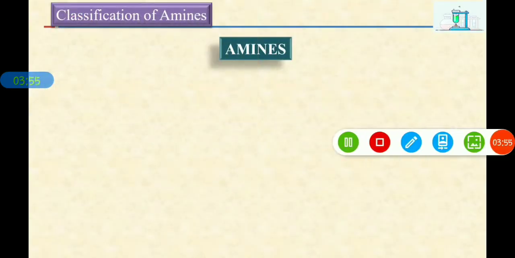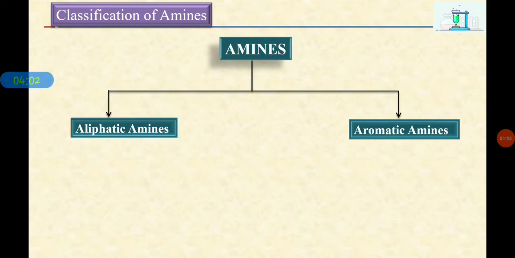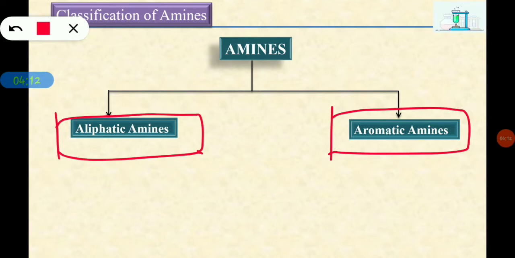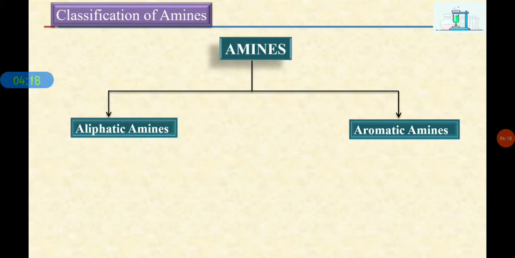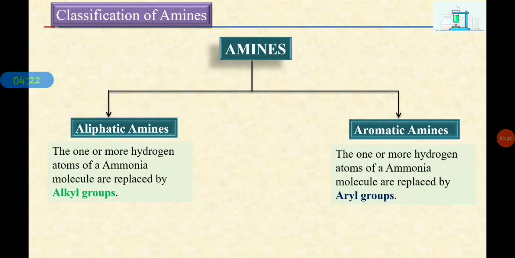Next one is classification of amines. Here amines are broadly classified into 2 types. One is aliphatic amines and one more is aromatic amines. What are these aliphatic amines and what are these aromatic amines? On what basis are we going to classify these amines into aliphatic and aromatic? It is simply nothing but the replacement of hydrogen atoms of an ammonia molecule by alkyl and aryl groups.